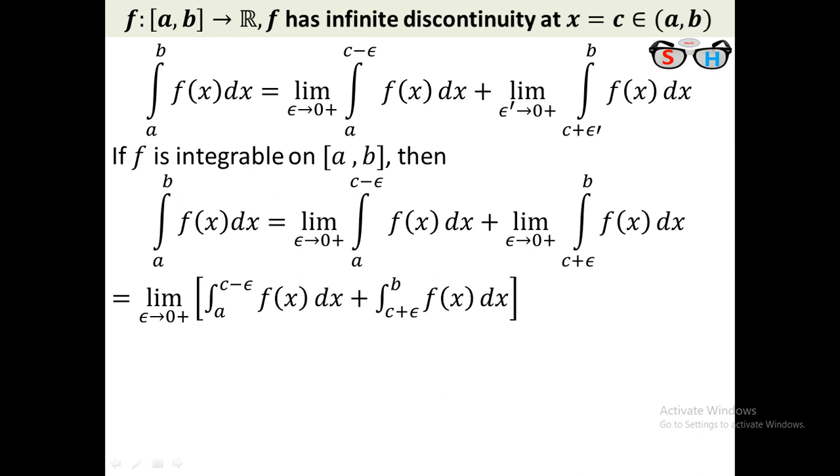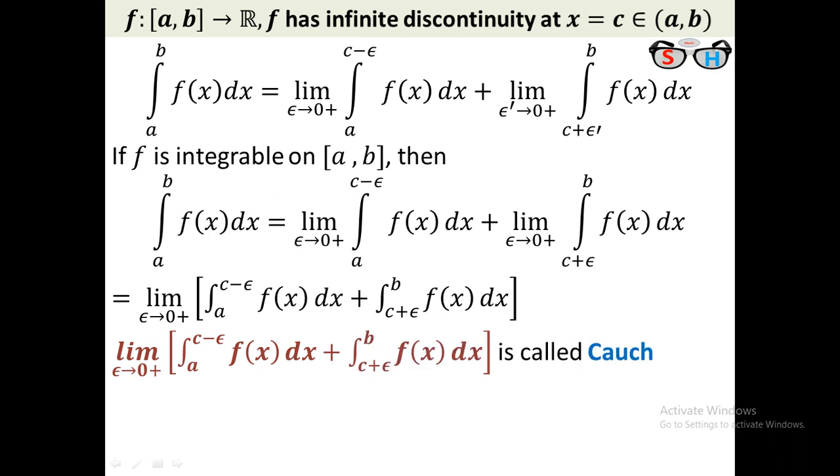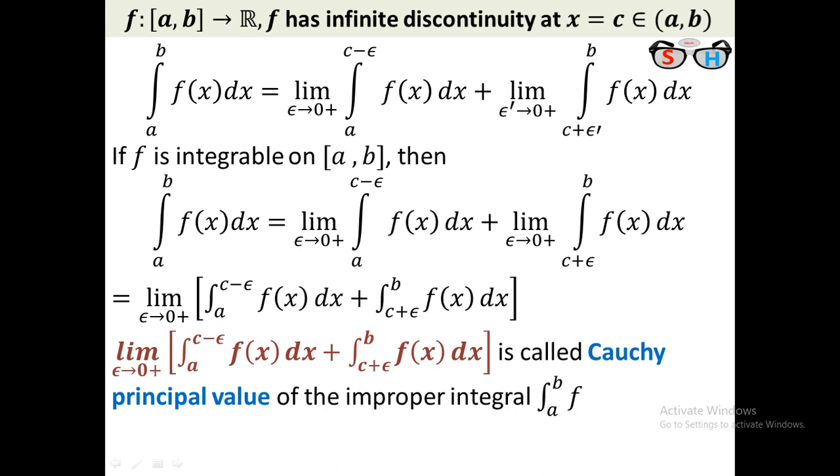Okay, therefore if integrable, this will be the value of the integration. This expression is actually called the Cauchy principal value of the function f when c is the point of infinite discontinuity on the domain [a, b].